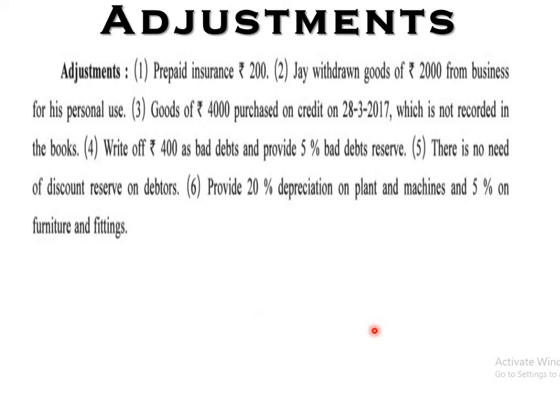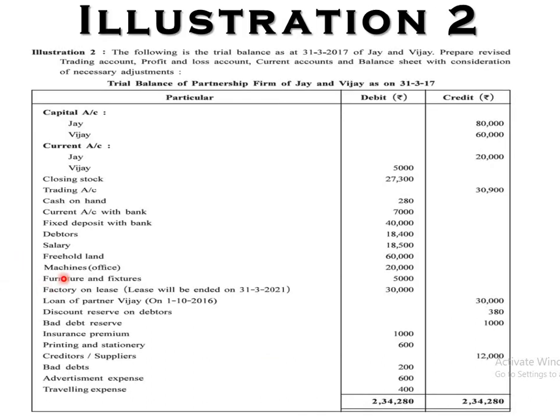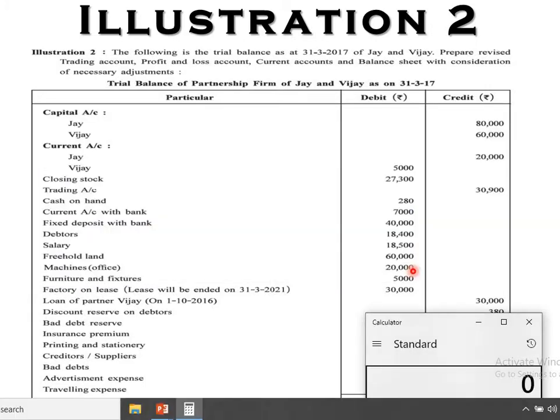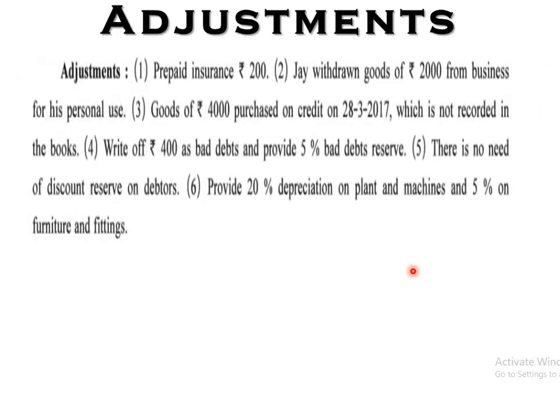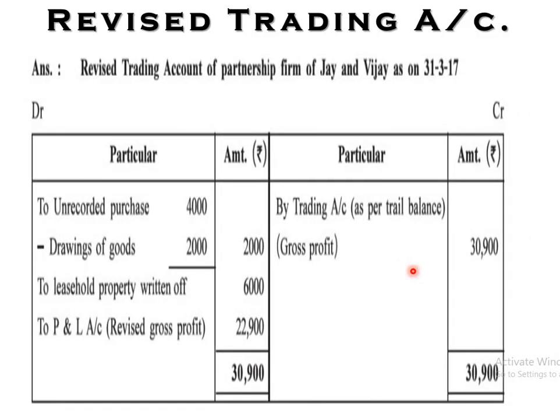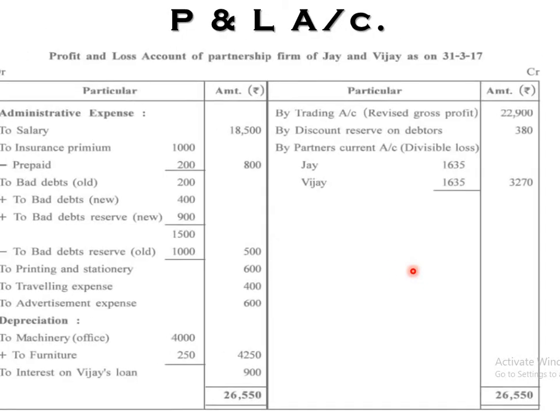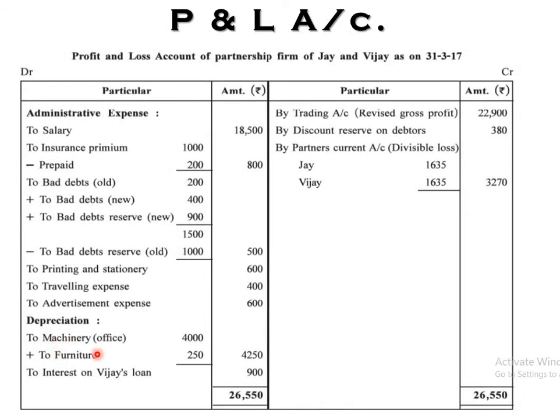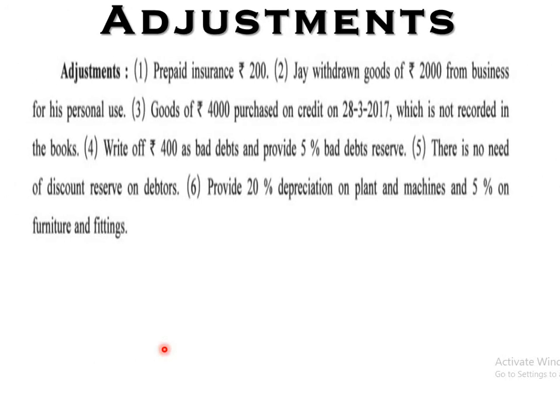Next and last one, provide 20% depreciation on plant and machinery and 5% on furniture and fittings. So first of all, 20% on plant and machinery. So where are the plant and machinery? Here, machinery, right, that is 20,000. So on 20,000, the rate of depreciation is 20. So 20 by 100, 4,000 rupees, right? So profit and loss account, debit side, depreciation here, yes, it is depreciation, right? So machinery 4,000. Another depreciation, that is 5% on furniture and fittings.